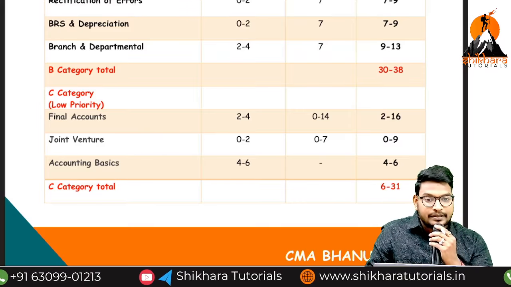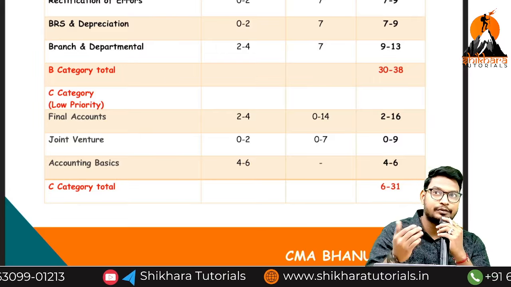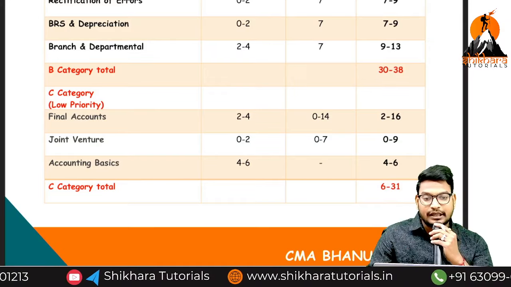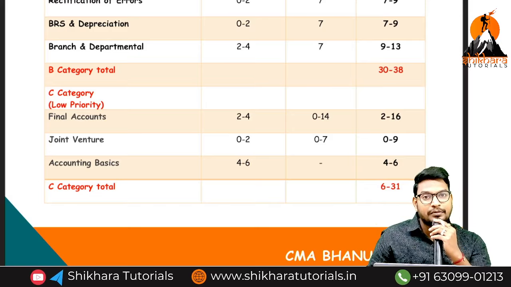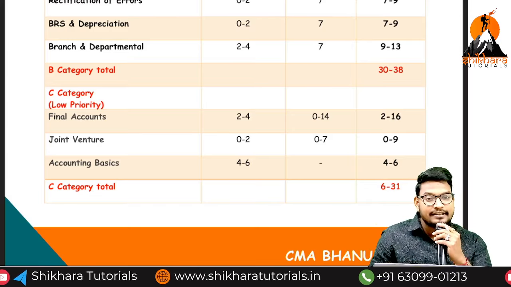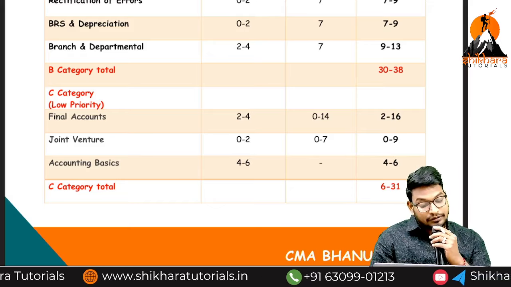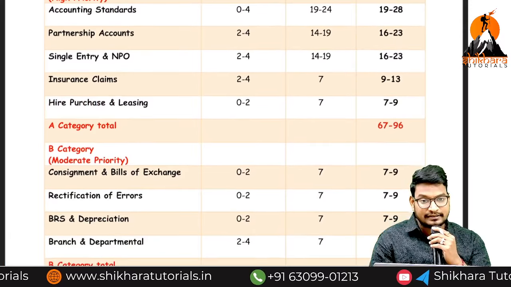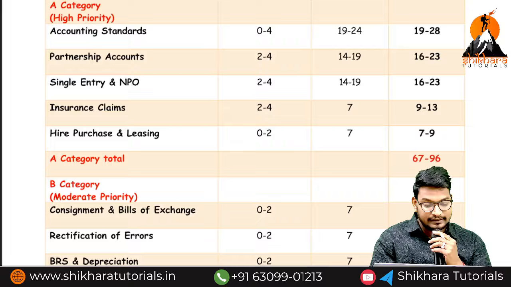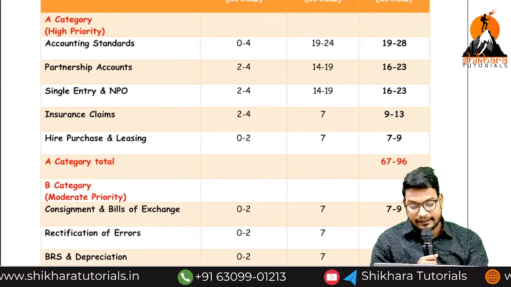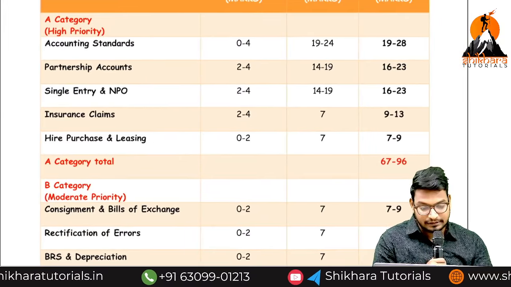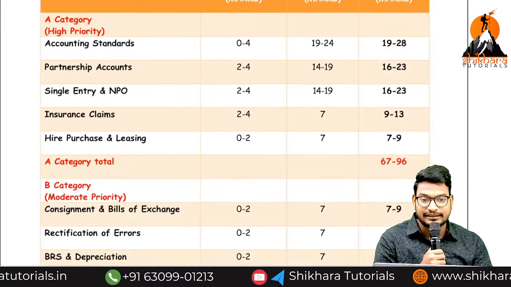The category is based upon the preparation. First we have to prepare the A category topics, then the B category, and then the C category. I have divided the categories preparation wise, not from the examination point of view. So if you want to get only 60 marks, sir, I need to get only 60 marks, then study only the A category topics and go to the examination. You will get exactly how much? 60 plus.